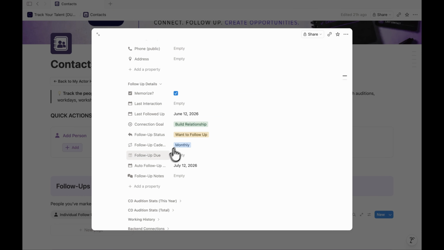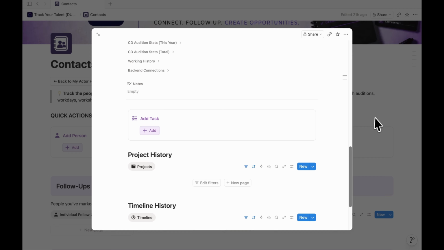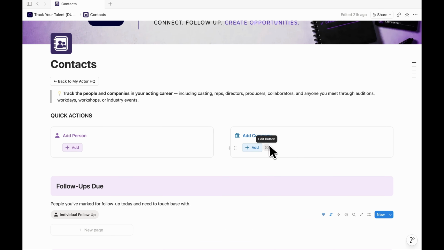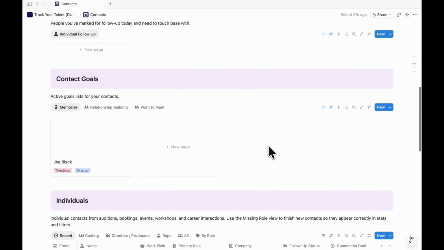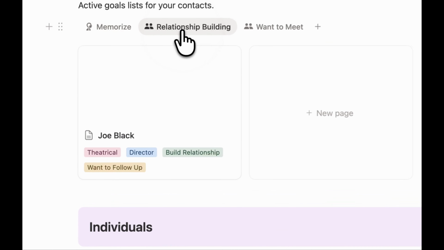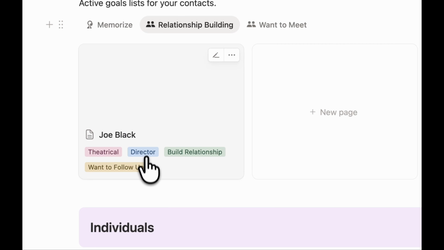If I hit the follow-up cadence, it should automatically create a follow-up date. So I don't need to add a follow-up due. But if you don't want a repeated thing, you just want a one-off follow-up due, you can click that here. But either way, each of these fields will work for having that contact pop up in your reminders, essentially. Like this. So I've got my contact goals here. So I've got Joe Black, theatrical director, in my memorize section because I clicked that memorize box. In my relationship building, it's popped up because the connection goal was build a relationship.